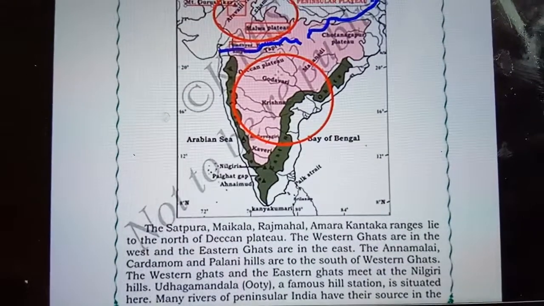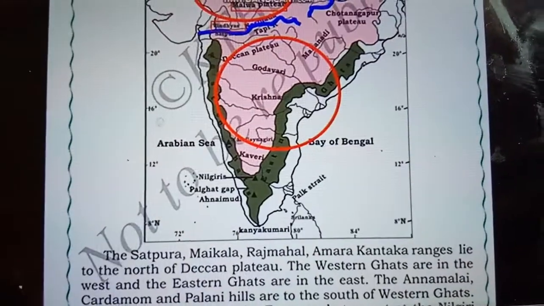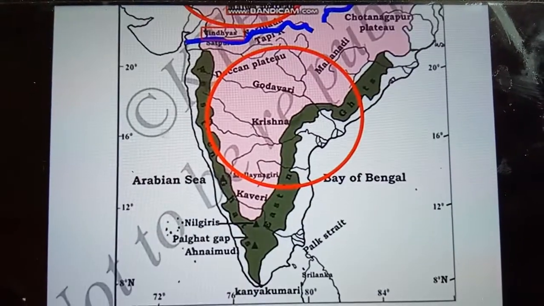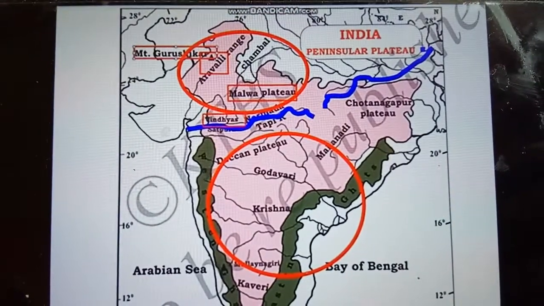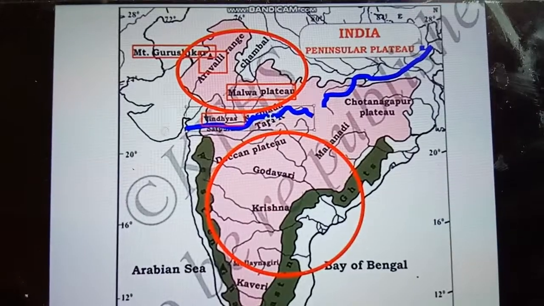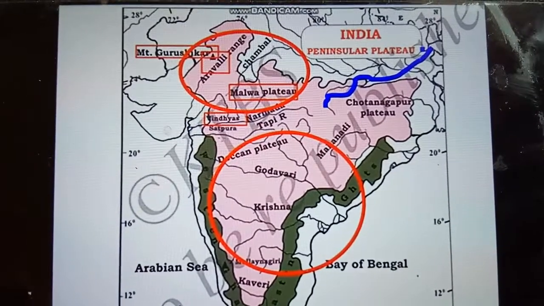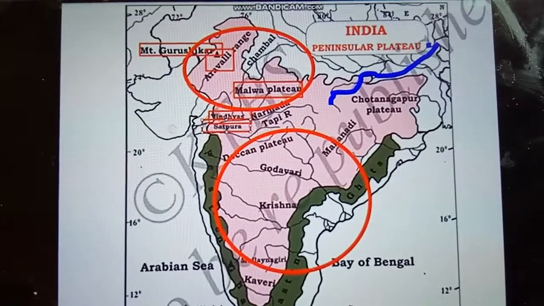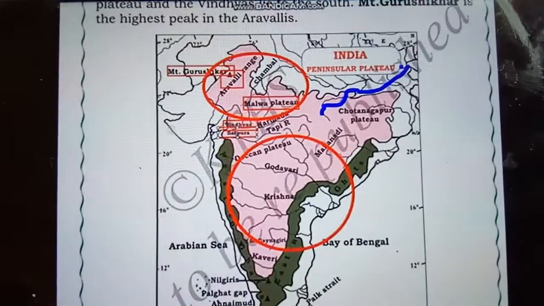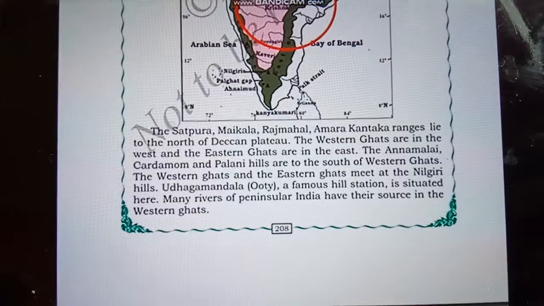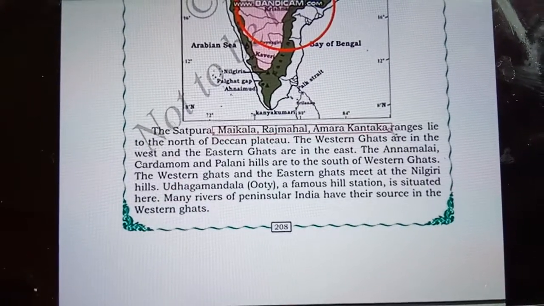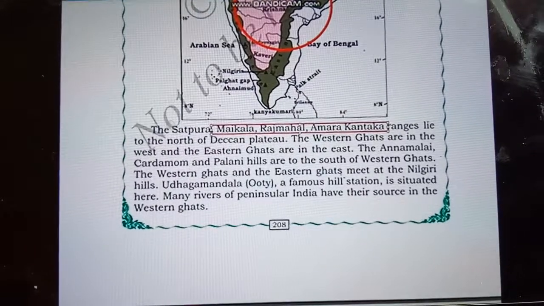Let me zoom this again. As you can see it better, you will be able to see the Satpura ranges. Let me just remove these boxes so that you can see the Satpura ranges. We can see other ranges also, such as the Maikala, Rajmahal, Amarkantak ranges.